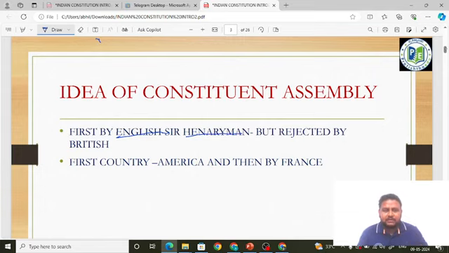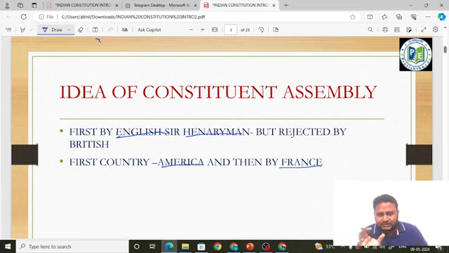the idea of Constituent Assembly was first adopted by America. First adopted by America, not Europe, not English, not Sweden, not Russia. It was first adopted by America and then by France. Remember friends, this has also been asked in SSC examinations many times. First was America, next by France. Friends, this is the idea of Constituent Assembly at the world level.